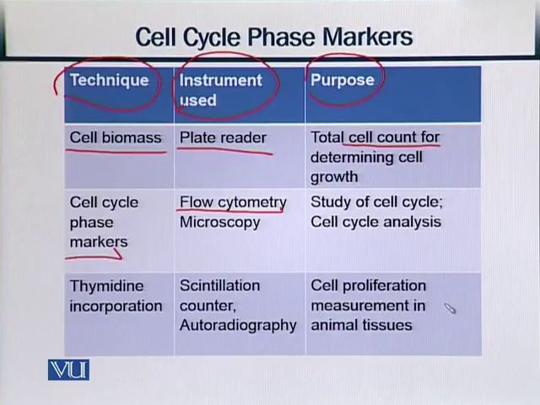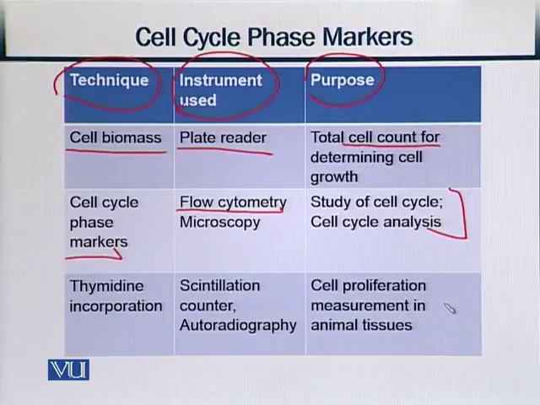So how does it work? It is based on suspending cells in a stream of fluid and passing them through an electronic detection apparatus. So there are two major parts: the fluid, and the electronic detection apparatus. Based on this information, we can study the cell cycle, and cell cycle analysis can also be done.